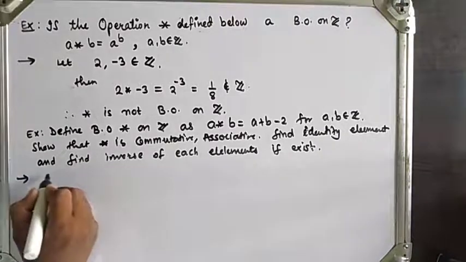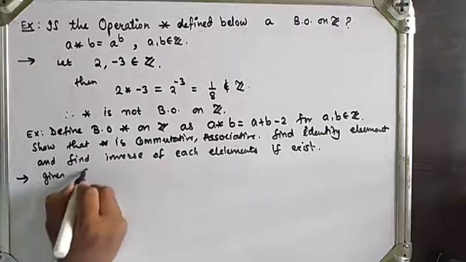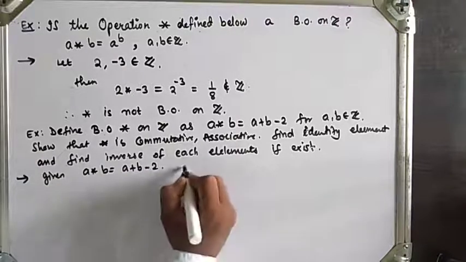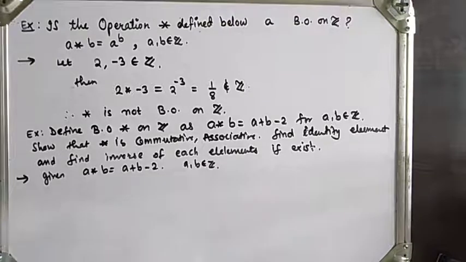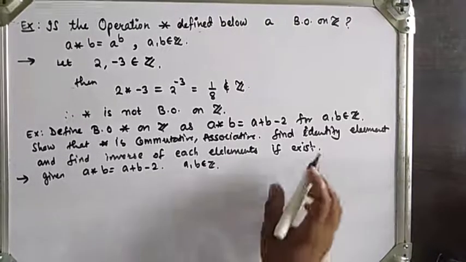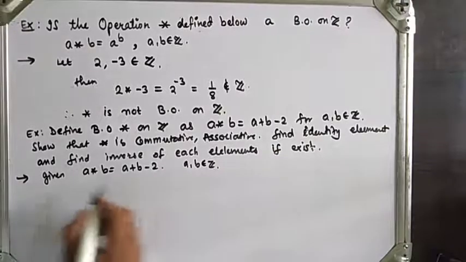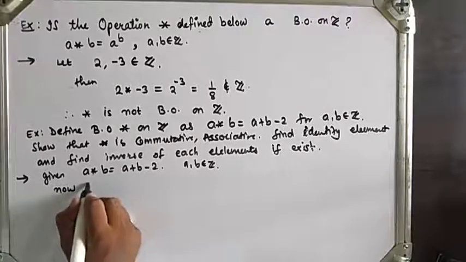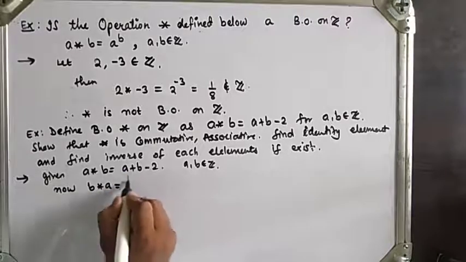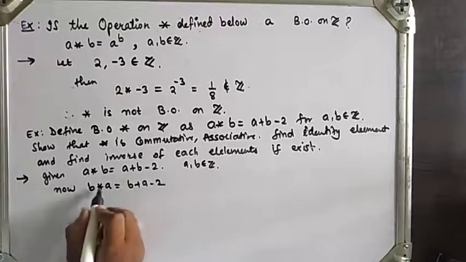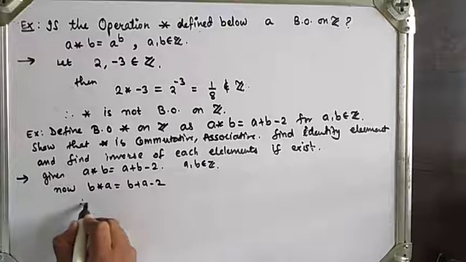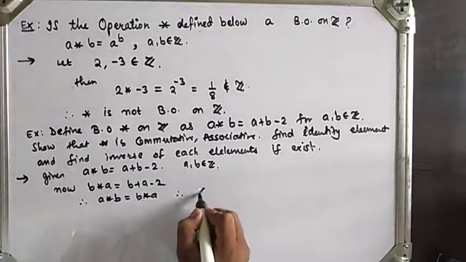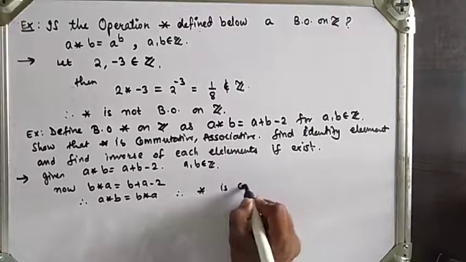So what is given? a star b is equal to a plus b minus 2 for a, b belonging to the set of integers. First we will check whether it is commutative or not. Here a star b is equal to a plus b minus 2, then b star a will be b plus a minus 2. So a star b is the same as b star a, therefore a star b is equal to b star a, therefore star is commutative.